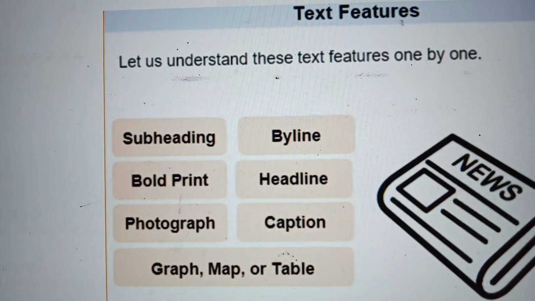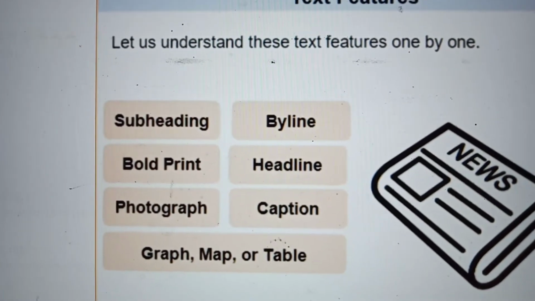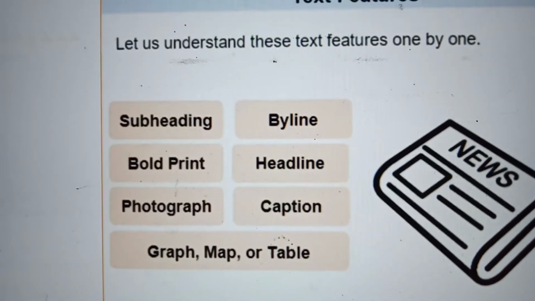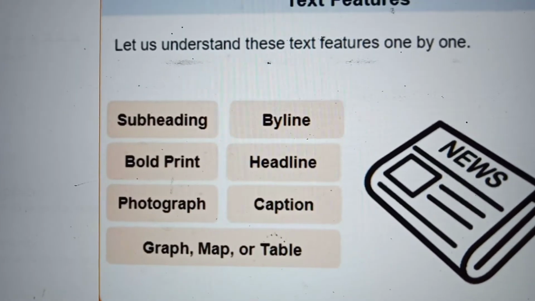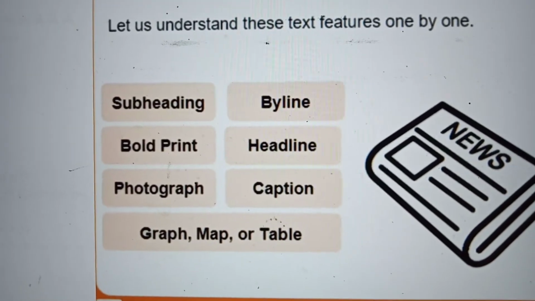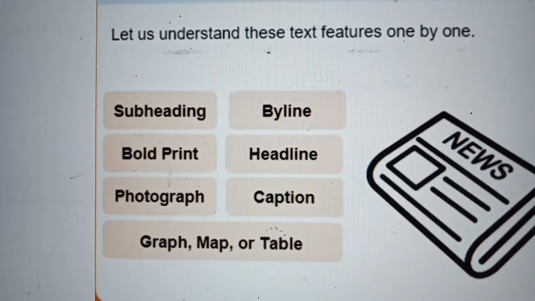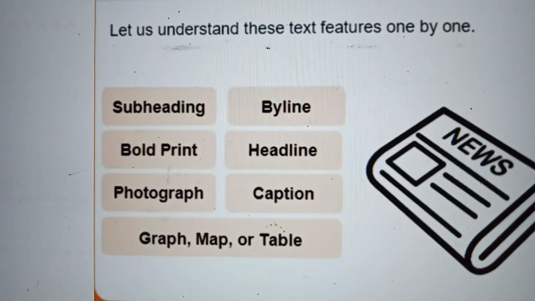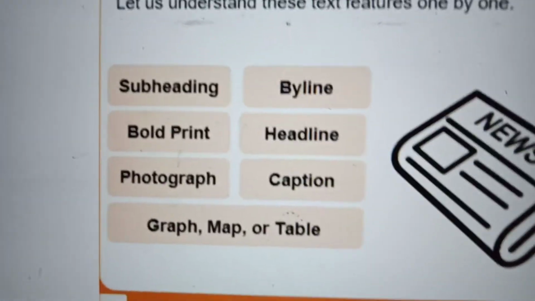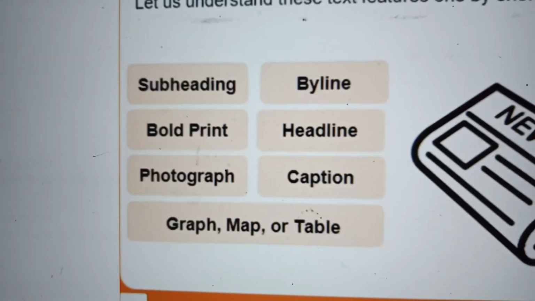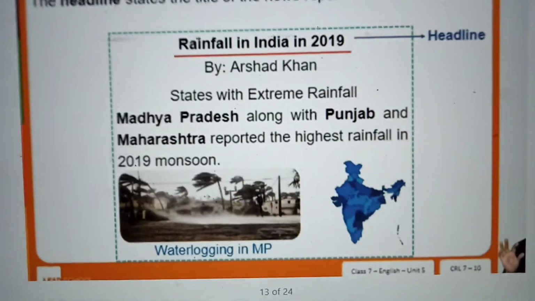You should have an English newspaper to write a news report. If you read a Tamil newspaper and then write a news report in Tamil, that is not going to help you improve your language. So it is a must. You should read an English newspaper and find out the subheading. Take an article and find out all these text features. We will go through what the text features are quickly now.